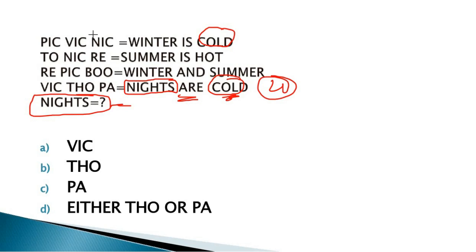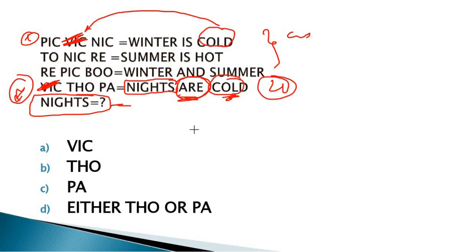So the coding for cold is VIC, and the extra one is R. But R is not present in any of the 3 sentences. So we can answer, it means THO or PA can be the answer for nights.